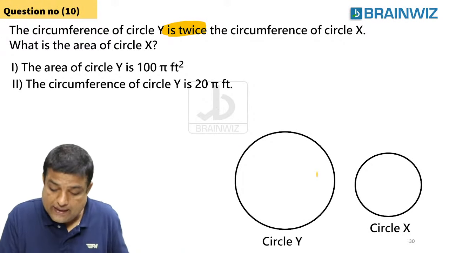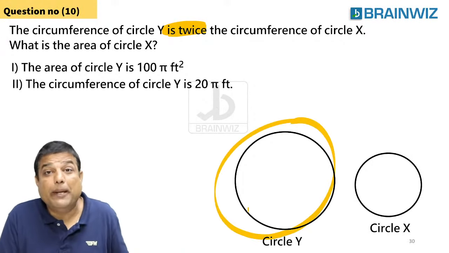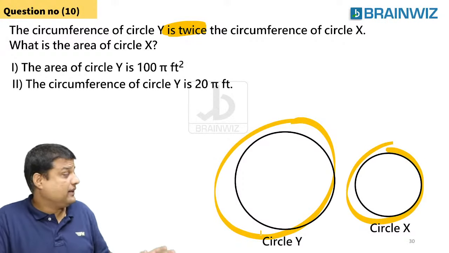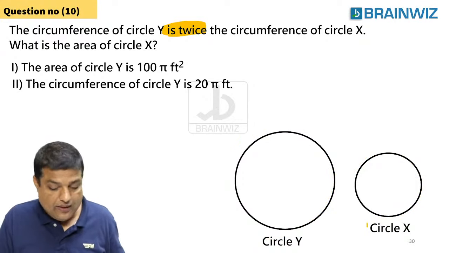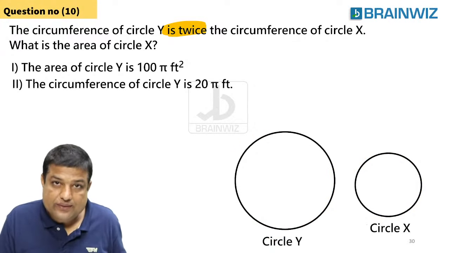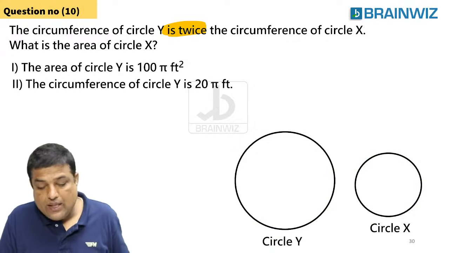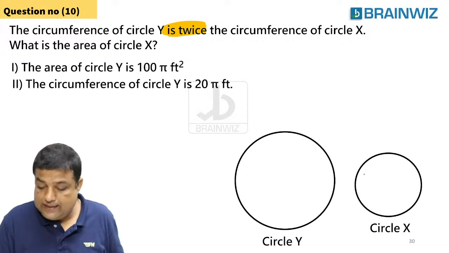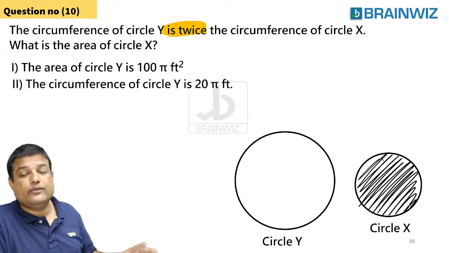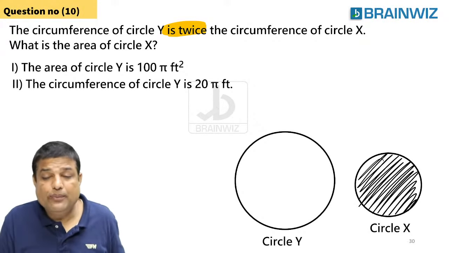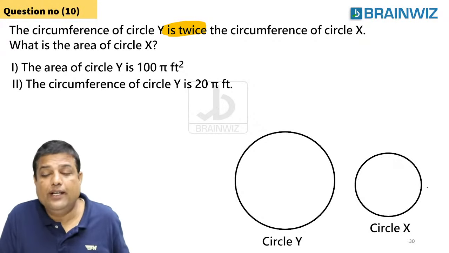Circle Y's circumference is double that of circle X, which is already given in the question. Now, what is the area of circle X? I want the area of circle X. The relationship was told in the question only, so let's try to see the relationship here.